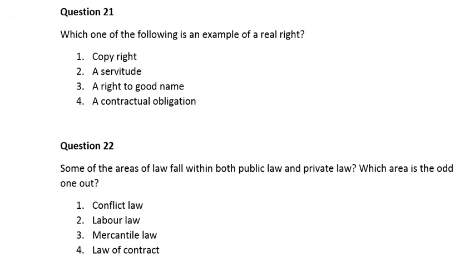Question 21. Which one of the following is an example of a real right? Number 1, copyright. Number 2, servitude. Number 3, a right to good name. Number 4, a contractual obligation. So guys, the correct answer is number 3, a right to good name.